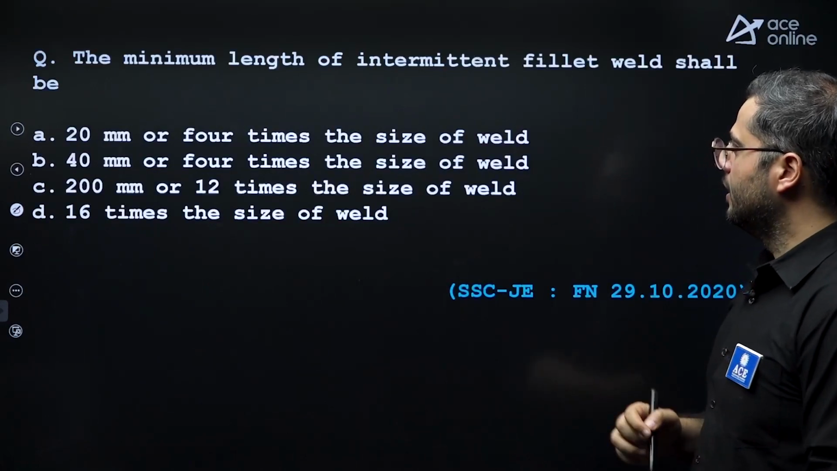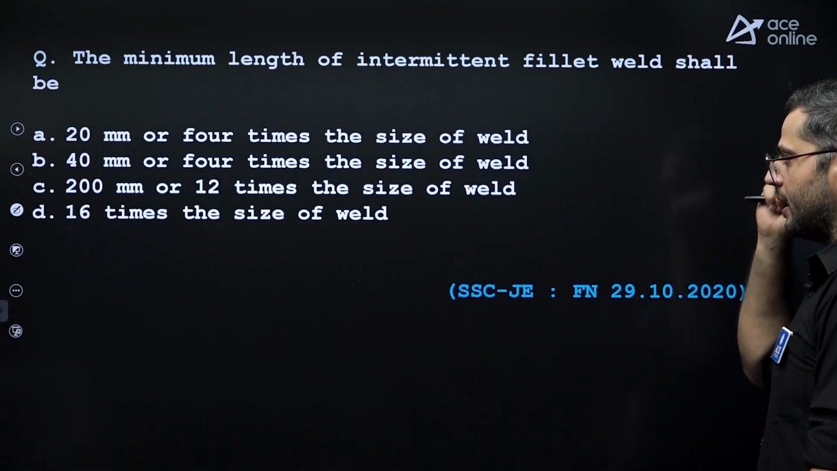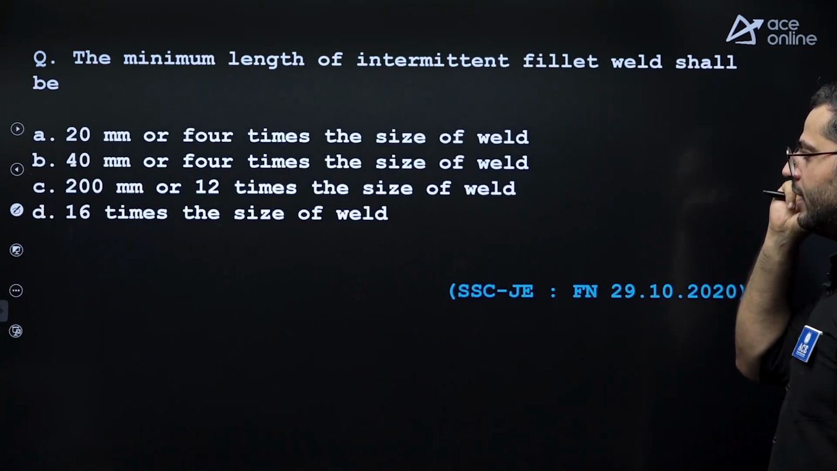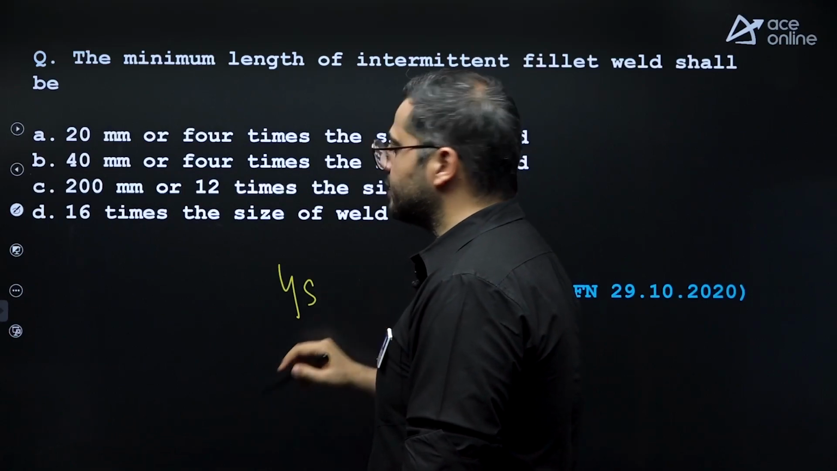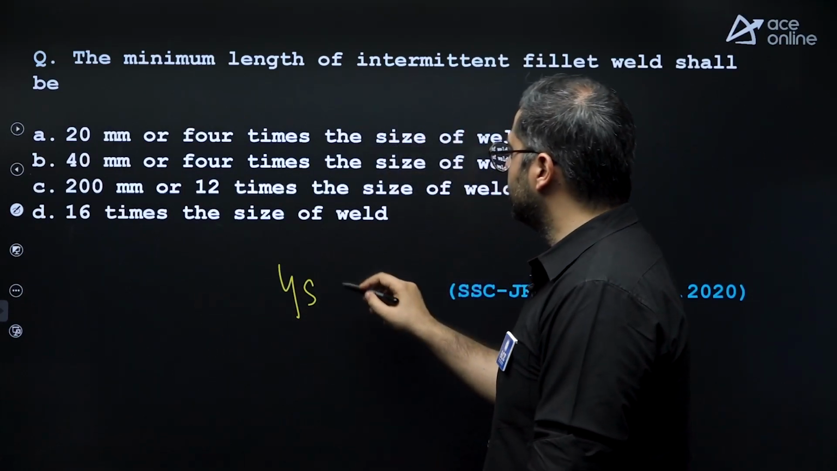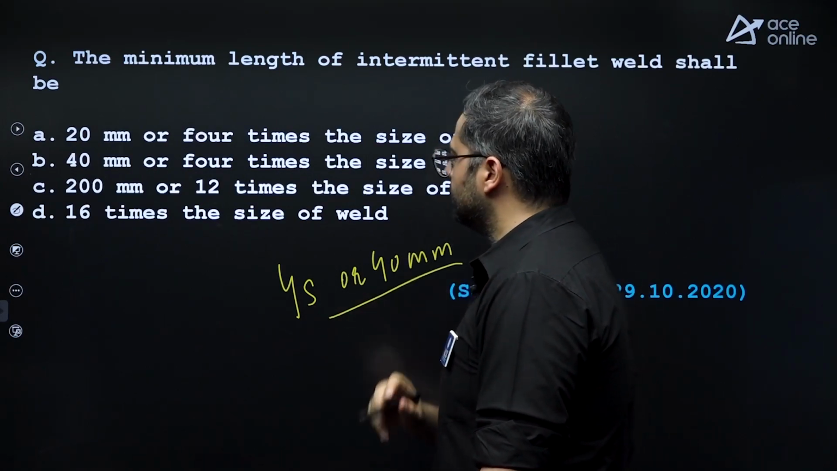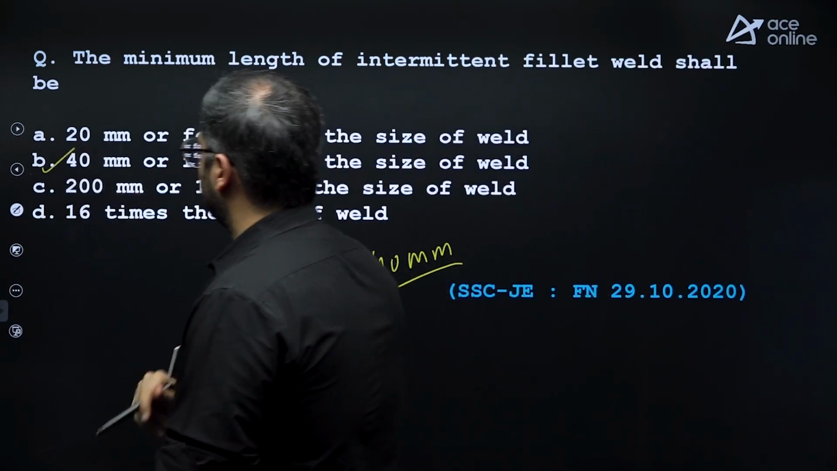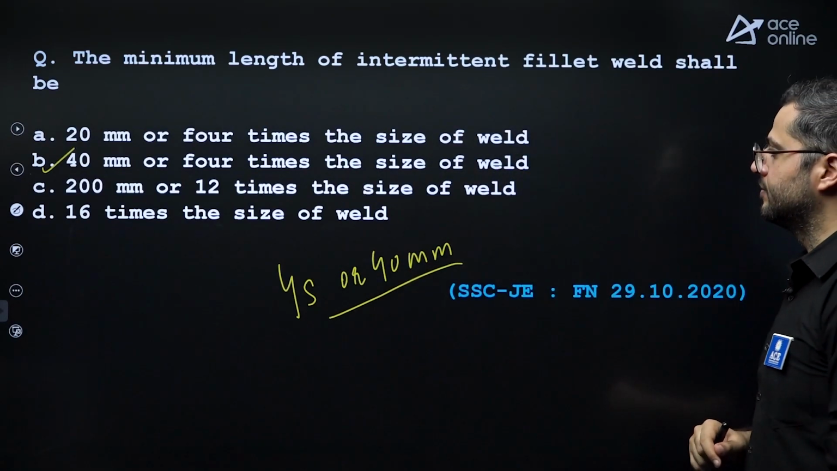Next, the minimum length of an intermittent fillet weld shall be 4 times S or 40 mm. 4 times the size of the weld or 40 mm. Minimum length of an intermittent fillet weld.